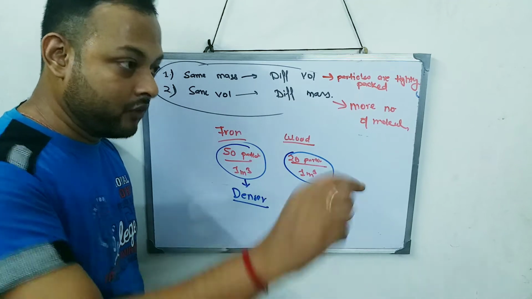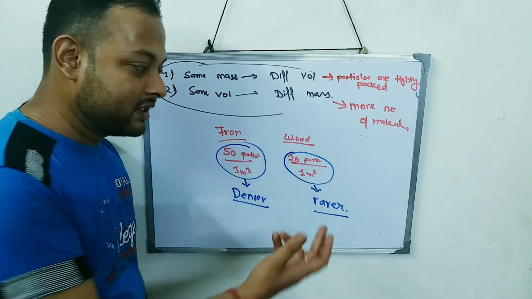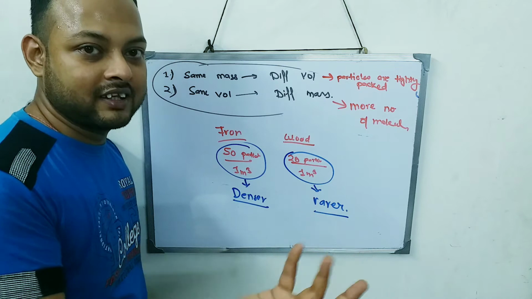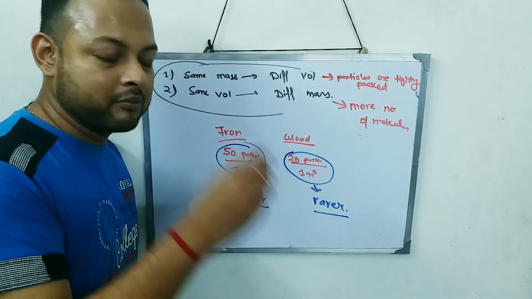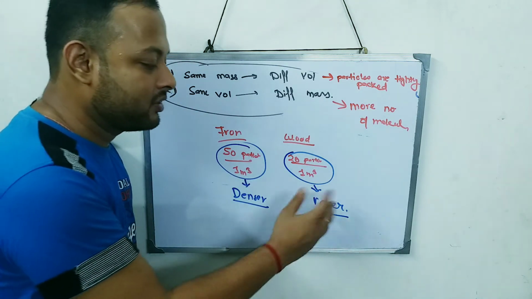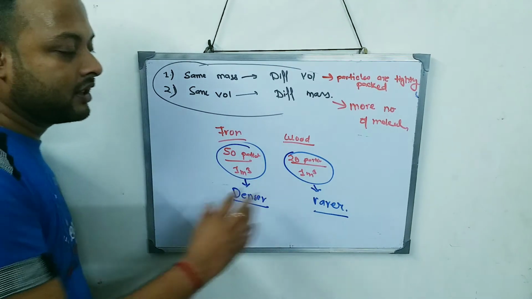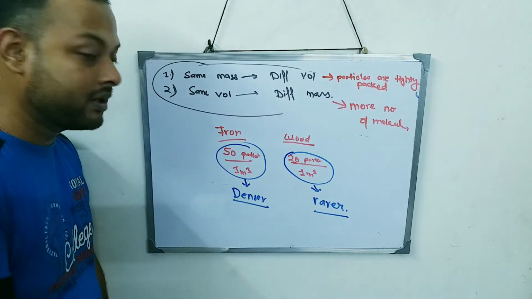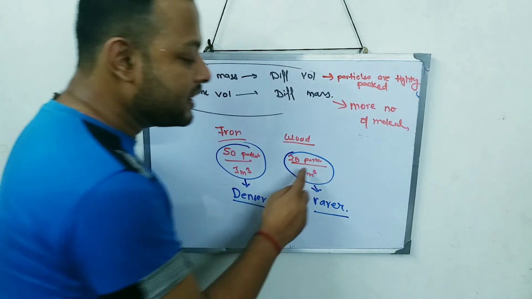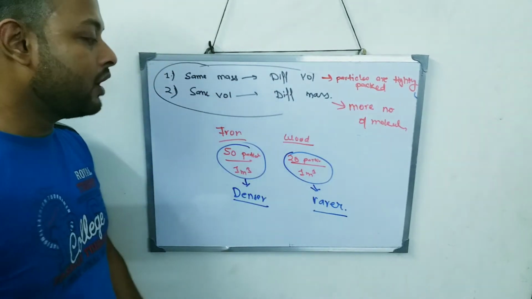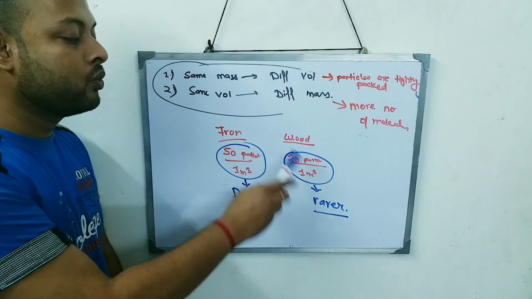And if you add water, we say it is rarer. It is very light, because the milkman has added a lot of water to it. So denser and rarer, you have to understand. If it has more number of particles, it's denser. If it has less number of particles, it is rarer. So iron is denser and wood is rarer.